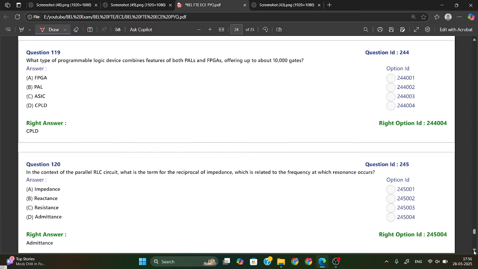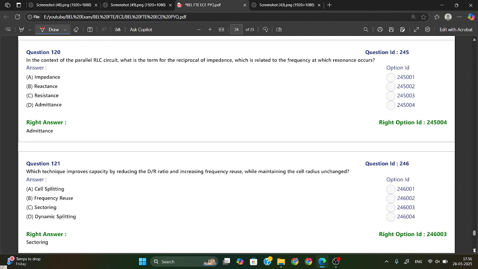What type of programmable logic device combines features of both PALs and FPGAs, offering up to 1000 gates? Up to 1000 gates they are offering with PAL and FPGA, that is your CPLD. Complex programmable logic device combines both the PAL, that is programmable array logic, and FPGA, field programmable gate array, that will offer 1000 gates. CPLD, option D is your right answer.